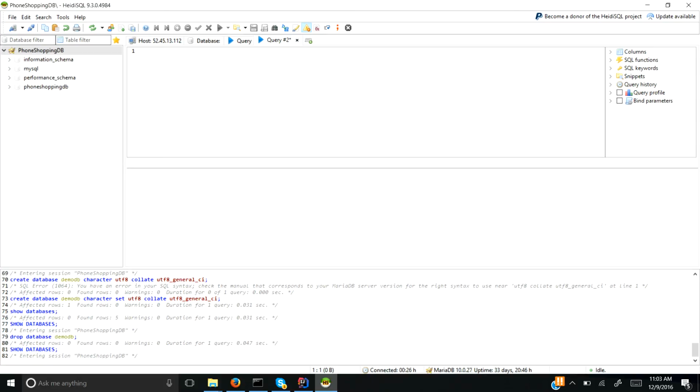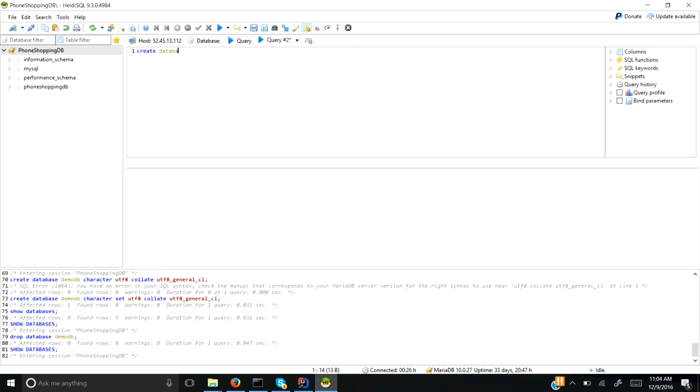I'm already connected to a database server that is hosted on this IP address. The database server I'm using is MariaDB, a version of MySQL server. So let's start by creating a database for our demo.